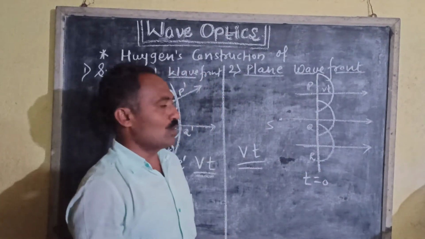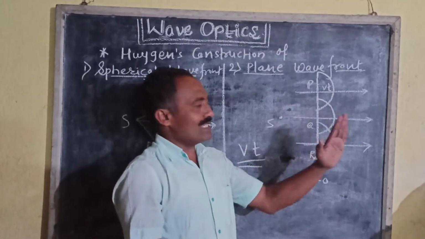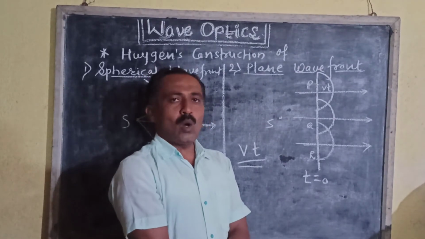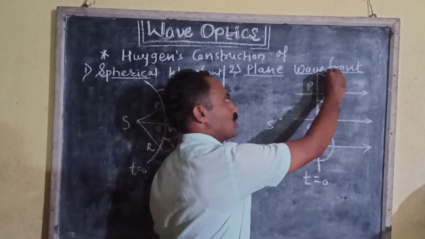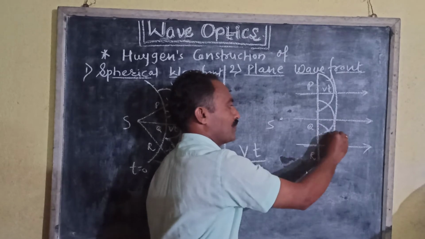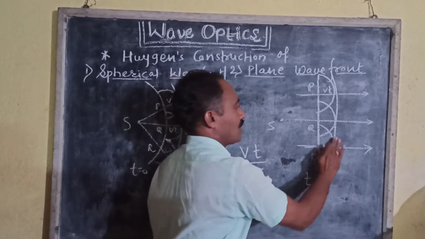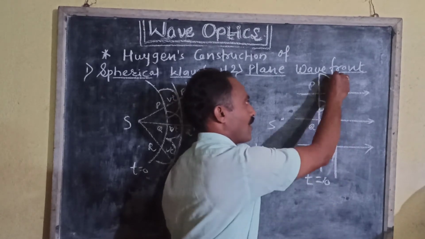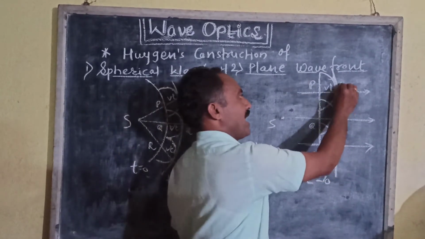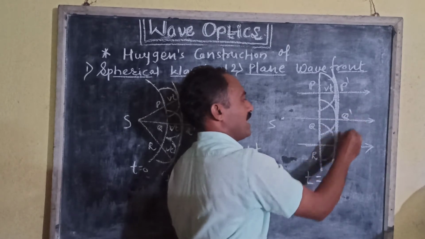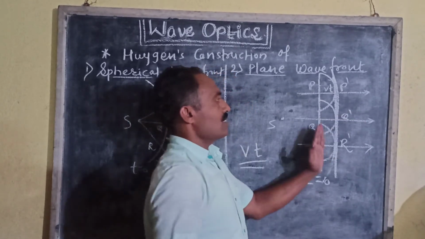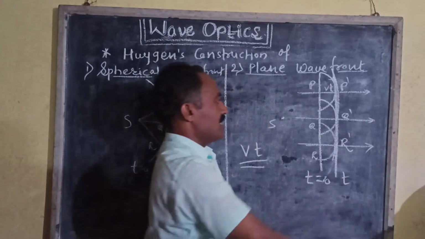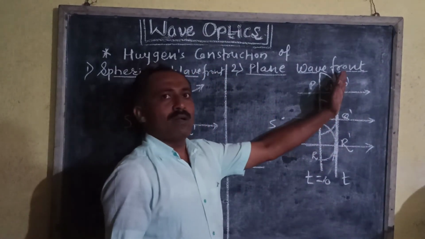Now we have to draw the envelope to all these secondary wavelets in the form of tangent to all the spheres as shown. And this P dash, Q dash, R dash is the plane wavefront at an instant t, and this is the construction of the plane wavefront.